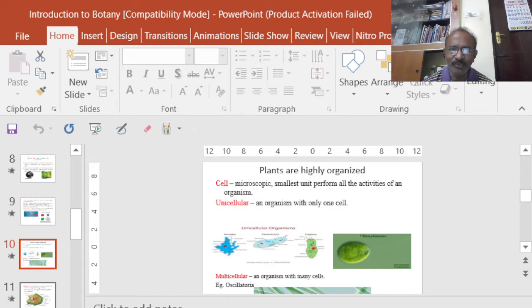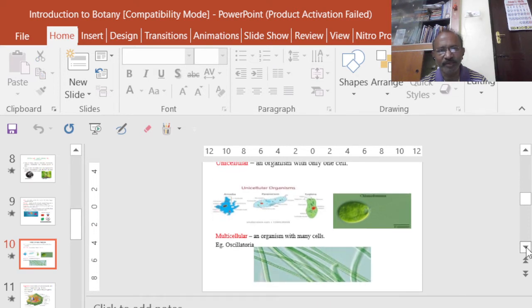In the case of Chlamydomonas, amoeba, or paramecium, we know these are all unicellular organisms because the entire organism is made up of a single cell. However, that single cell does almost all functions: growth and development, absorption of water from the atmosphere, and even reproduction. Then multicellular, for example, Acetabularia and algae you may be knowing. It is multicellular because its structure is made up of more than one cell. It may be either in the filamentous form like this, or in the form of a colony.